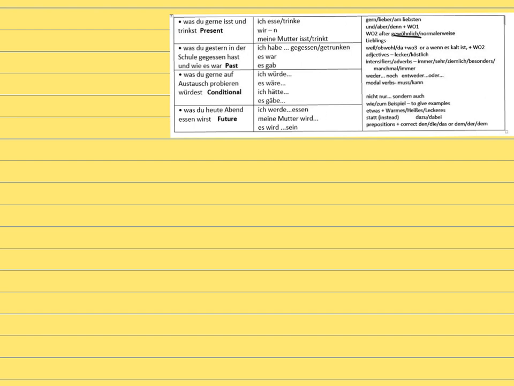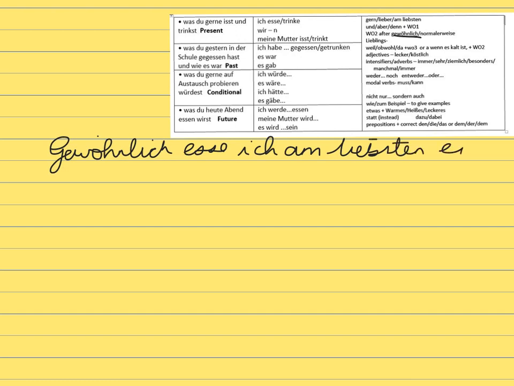Right, so I'm going to say, most of all, I like eating tomato pizza, so let's start that off. Gewöhnlich. Now, when I use gewöhnlich at the beginning, I've got to remember to use word order 2. Esse ich. I said most of all, so it's am liebsten. Eine Tomatenpizza. I like tomato pizza. In fact, I'm going to just add a word here. I'm going to say an Italian tomato pizza, because that's me putting an adjective in, so that sounds a bit better.